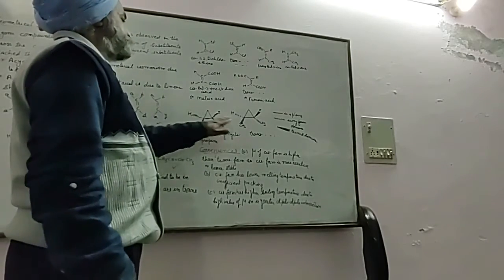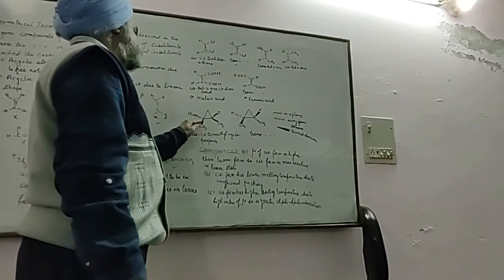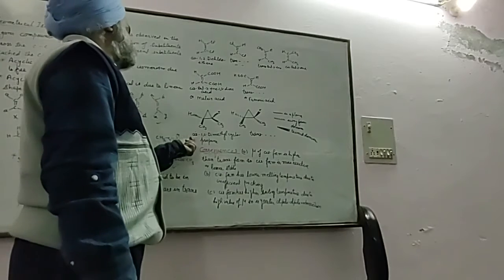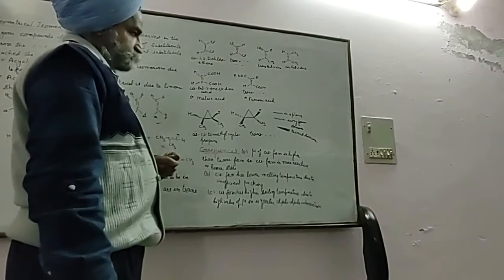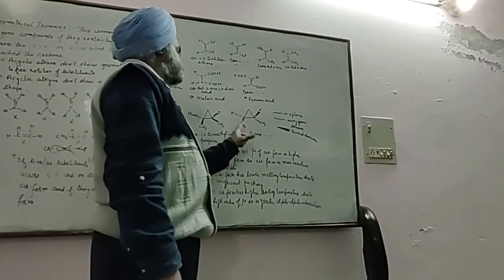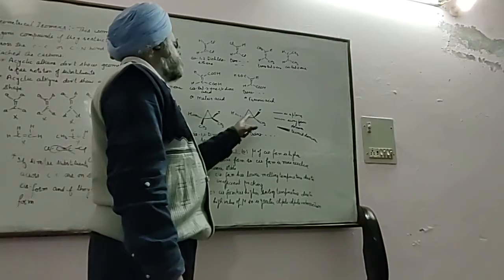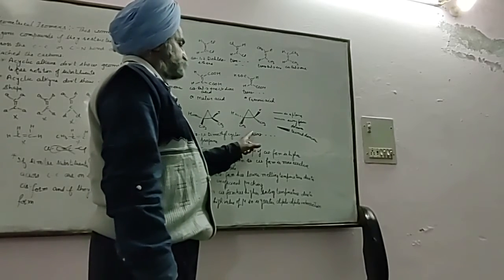Both are 1,2-dimethylcyclopropane, but in this case, both methyls are towards the observer and hydrogens are away from the observer. So, its name is cis-1,2-dimethylcyclopropane. On the other hand, in this case, one of the methyls is towards the observer, another is away from the observer, on the opposite side. So, this is the trans form.